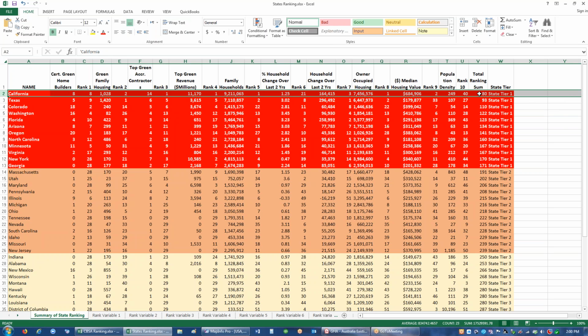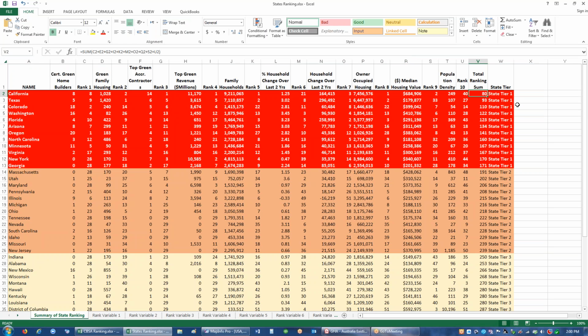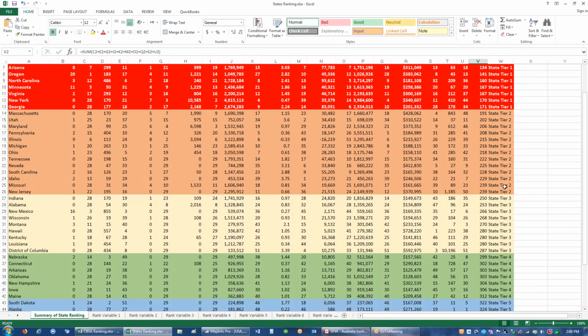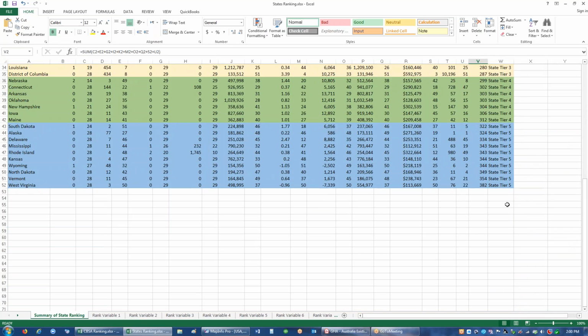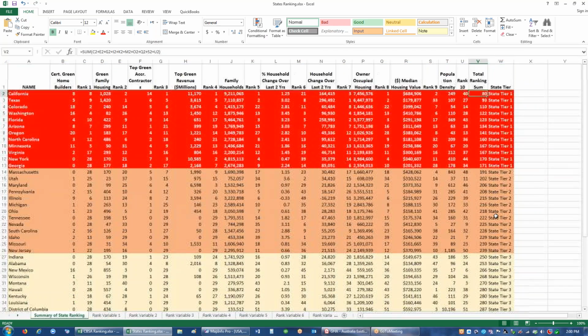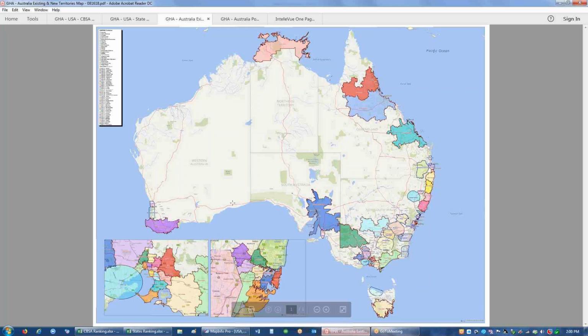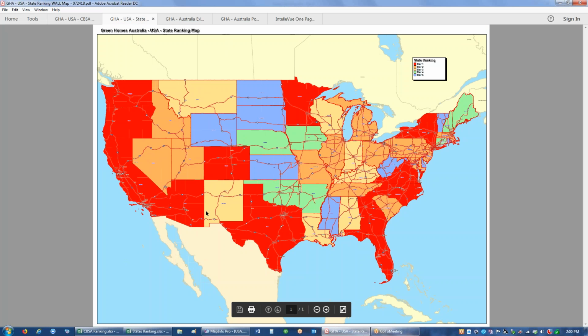And then we did a total sum ranking of all 10 variables so that we could score all those against all states to come up with a priority list. And so we were able to identify tiers for the United States from top 1 to the lower 5 based on those key demographic variables. That was to allow us then to concentrate on the market so that we could understand where to start development first. That was presented on a map such as this so we could see that it arches from the East Coast along the south up to the West Coast.